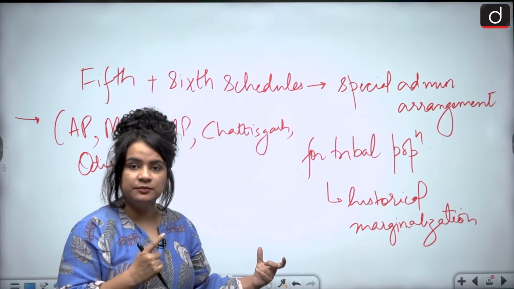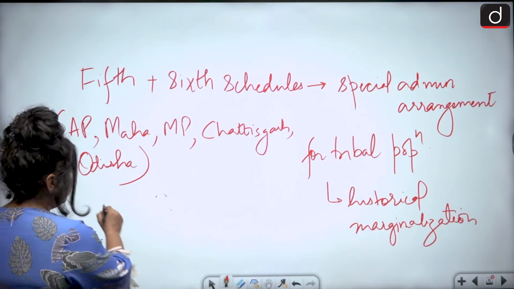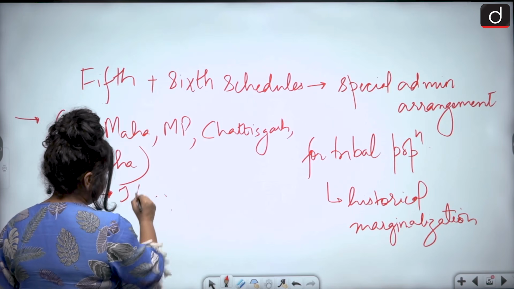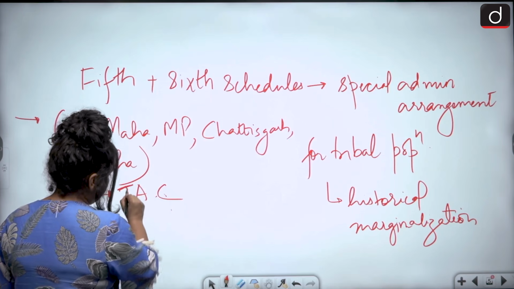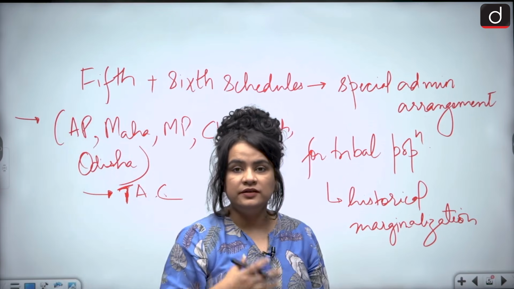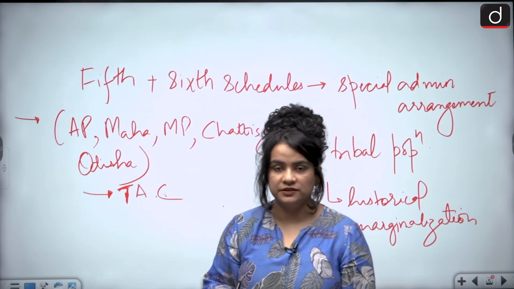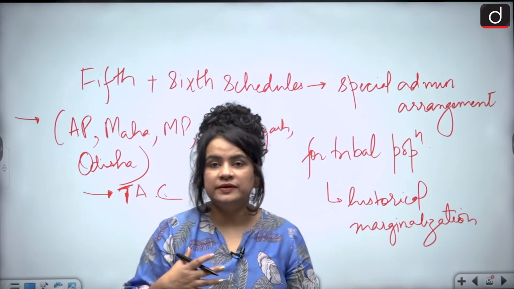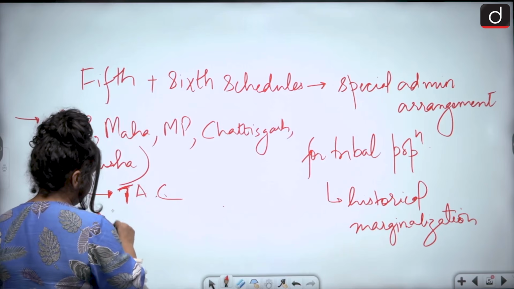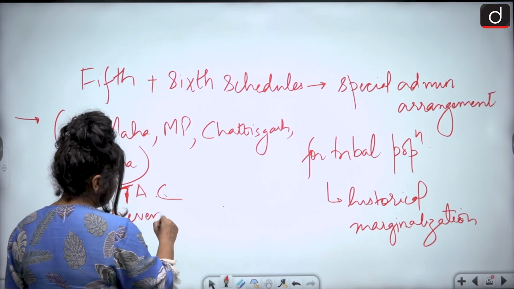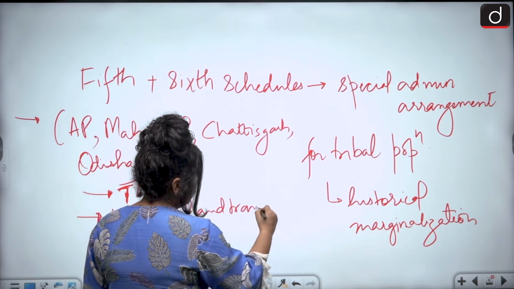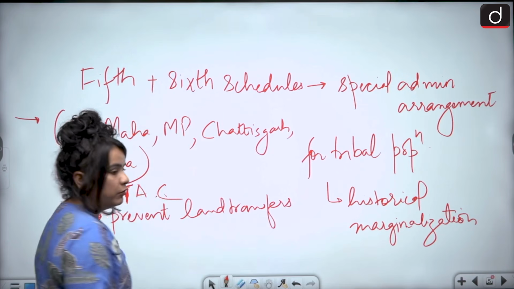What exactly are the provisions? The special provisions. First, that the tribal population in these states will be given tribal advisory councils. Then here the governor will have some special powers. Also, these regions will have powers related to preventing land transfers from tribal to non-tribal population.